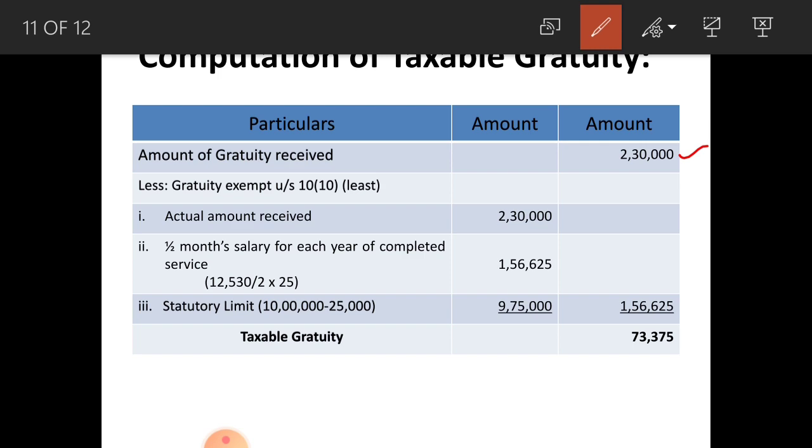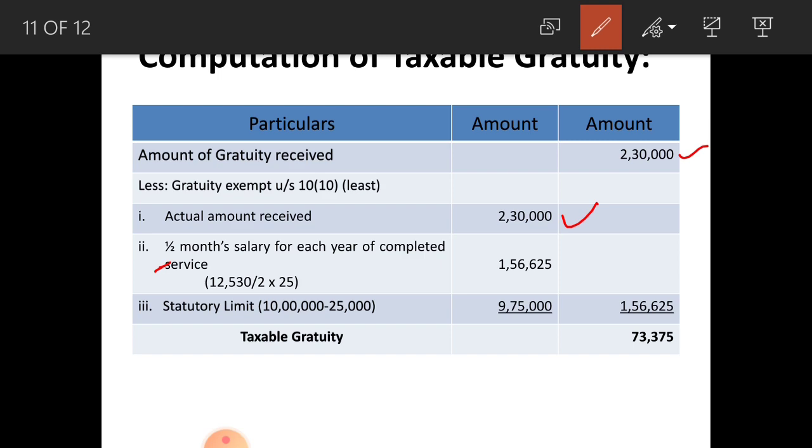First one, actual amount received 2,30,000. Second one, half month's salary for each year of completed service. Average salary of 10 months you have to consider, 12,530 divided by 2, that is half month, that is why divided by 2, into 25, that is completed years of service, 1,56,625.